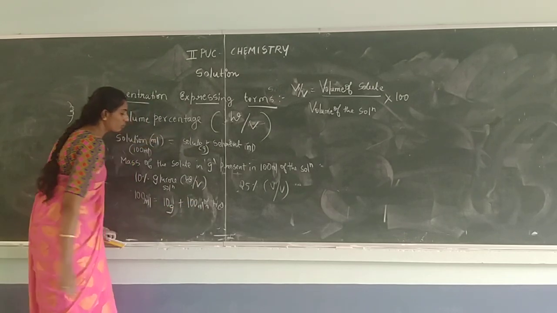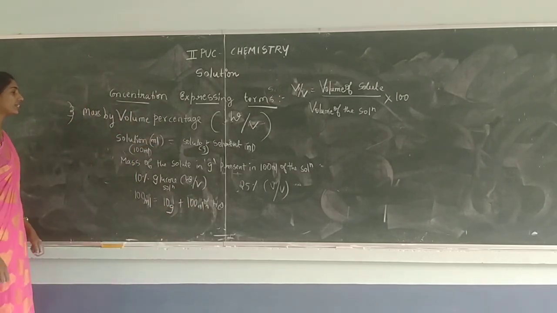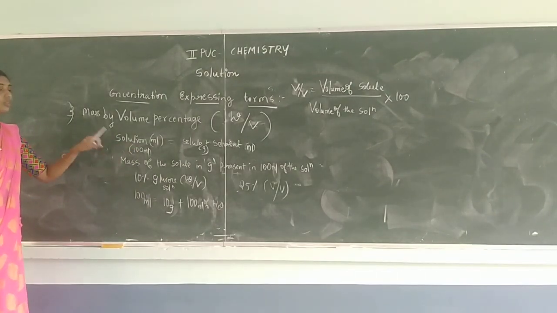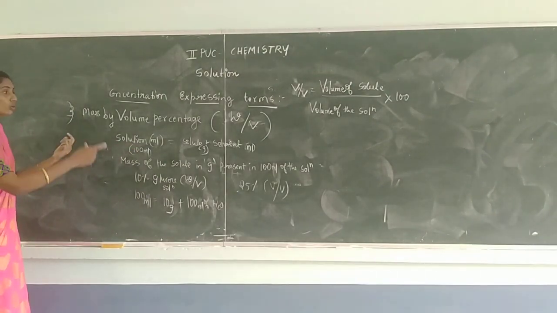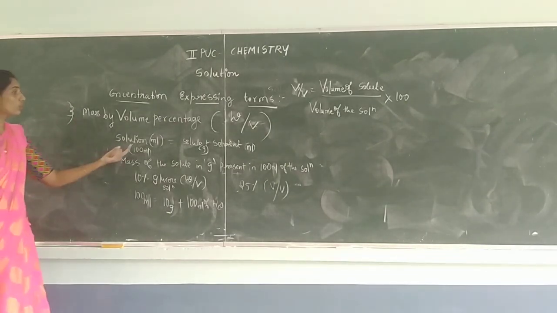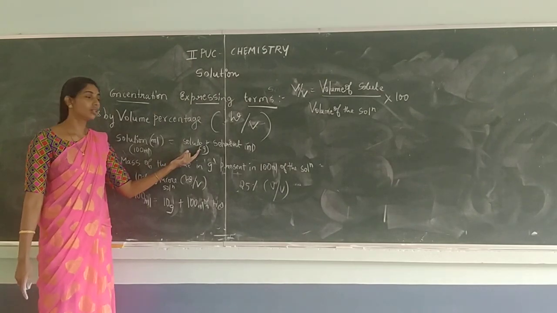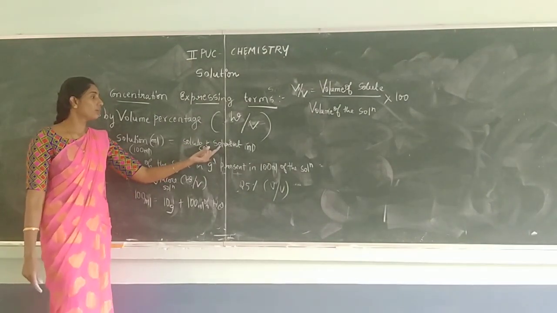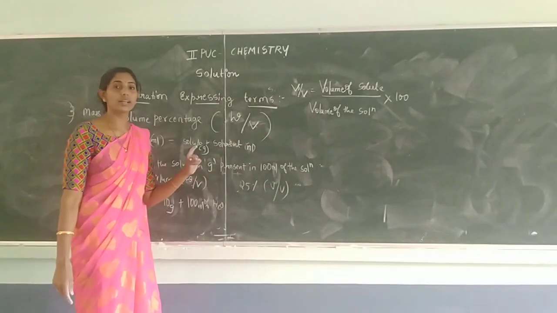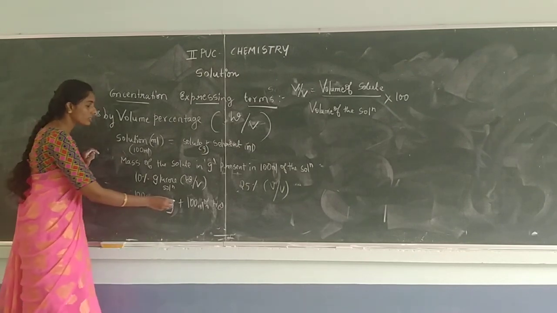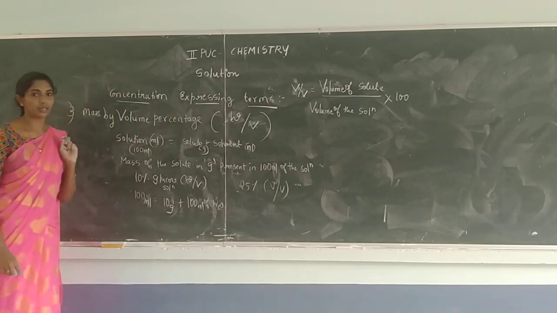Just note down the difference. In the previous case, the total mass of the solution maintained was 100; when you add both the solute and solvent, it should come to 100. But here, since the solute is in gram, when you add the solid to water, the total mass of the solution will not be equal to 100. Understood? So therefore the solvent must be considered as 100 here.